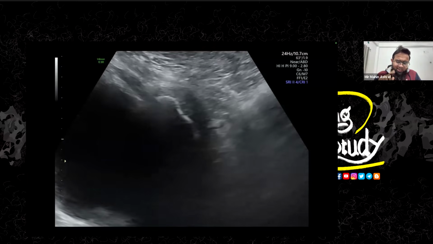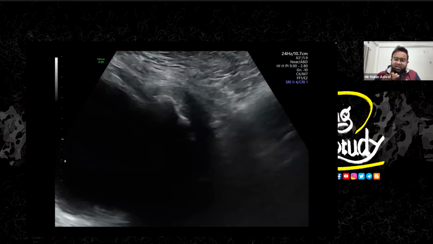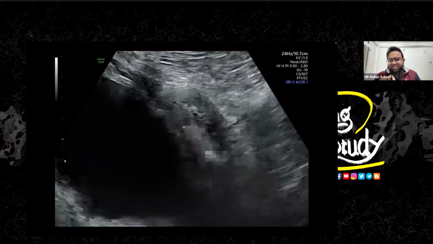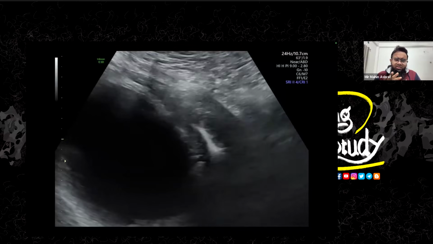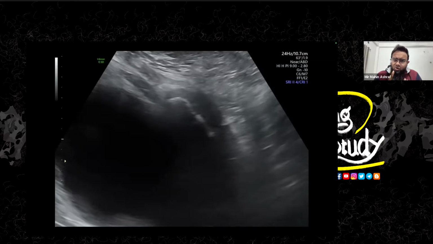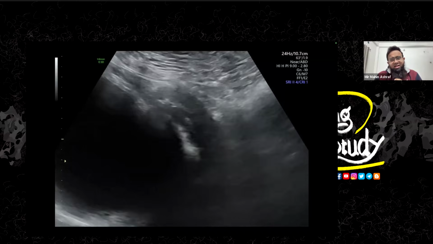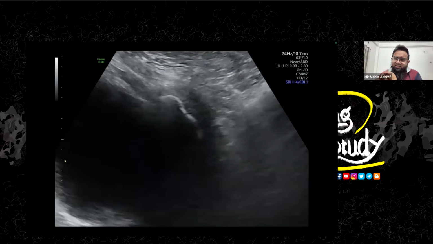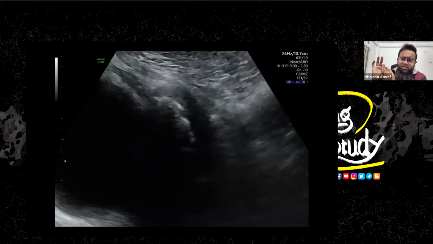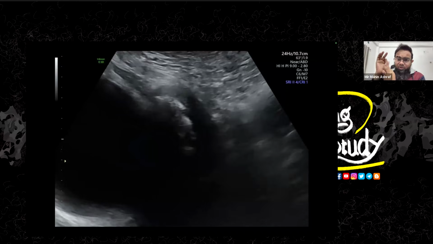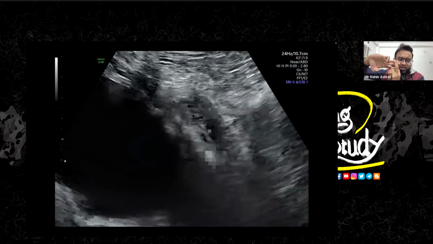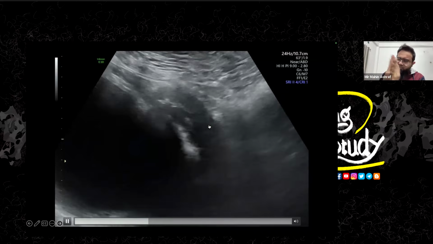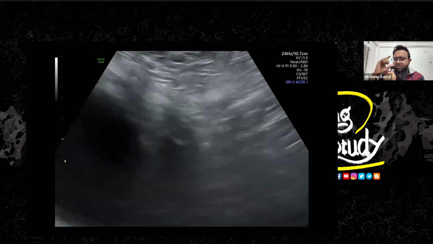So it was 1976 when her youngest daughter was born, and this structure here is nothing but a gossypiboma, which is a surgical gauze which was left within the abdomen. So why is it considered a surgical gauze? It's very simple. It is folded. You can see two echogenic lines here like this. So we put the gauze in a folded manner, and the size.